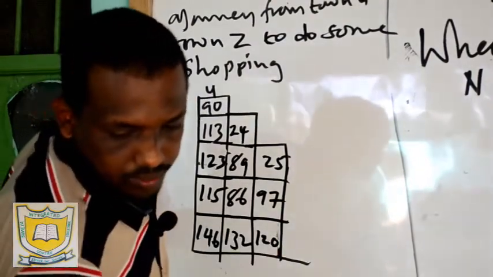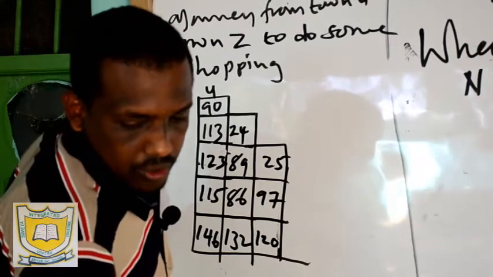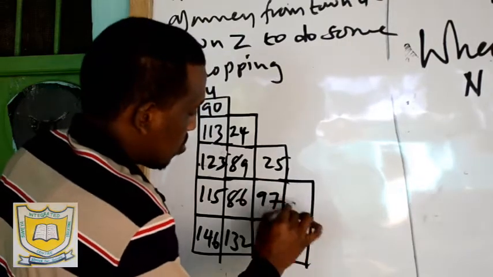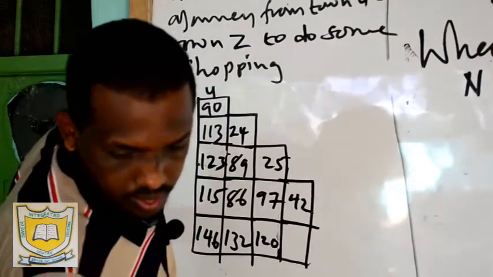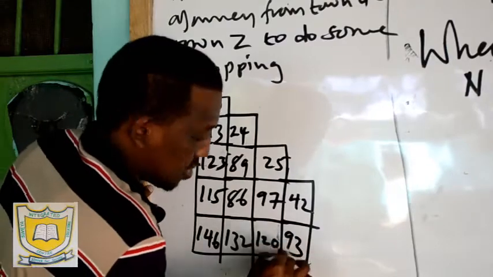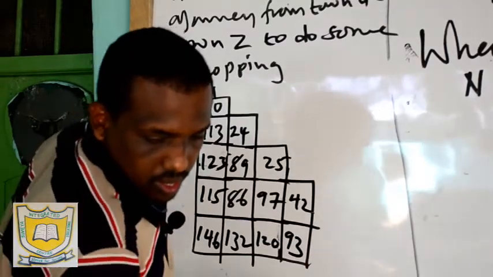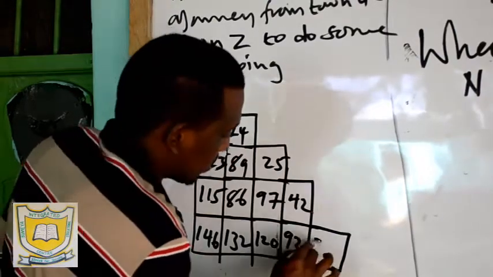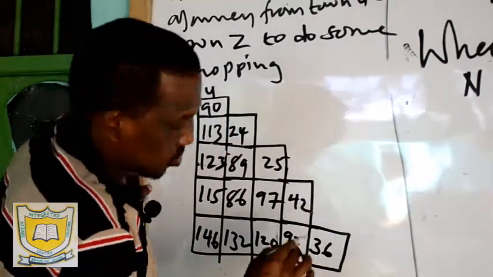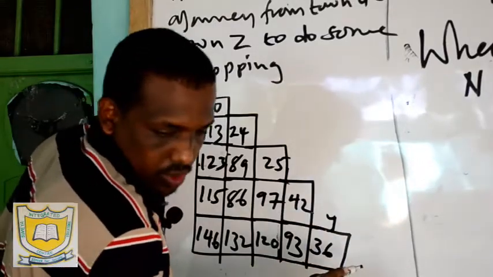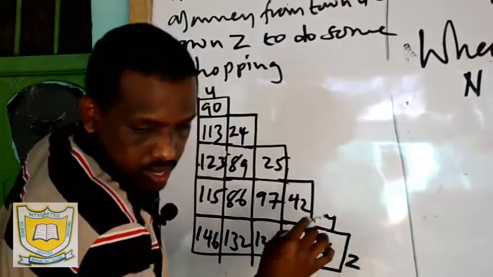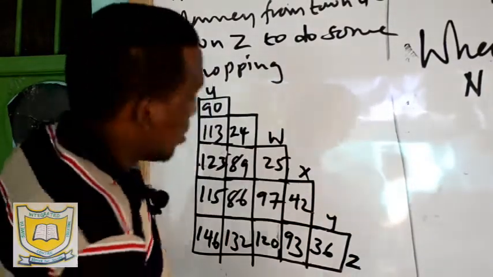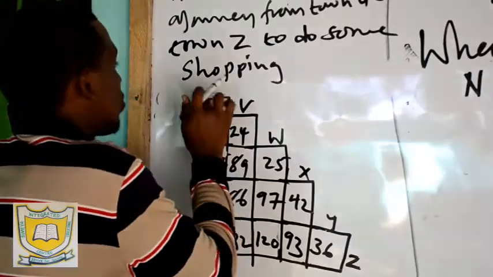Then the other one, we have 42, 93, and 36. So here we have Y, here we have Z, here we have X, here we have W, here we have V, and this one we have U.